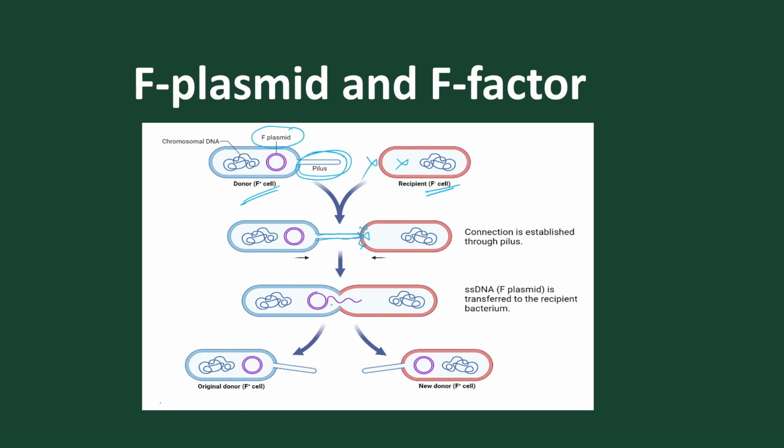So a common passage is formed, and through this common passage one of the plasmids is replicated, and the replicated plasmid moves into the recipient cell. The recipient cell getting the plasmid becomes F plus, and this also becomes F plus. Initially it was F plus and it was F minus. Let's move to the next type, that is called HFR cells.